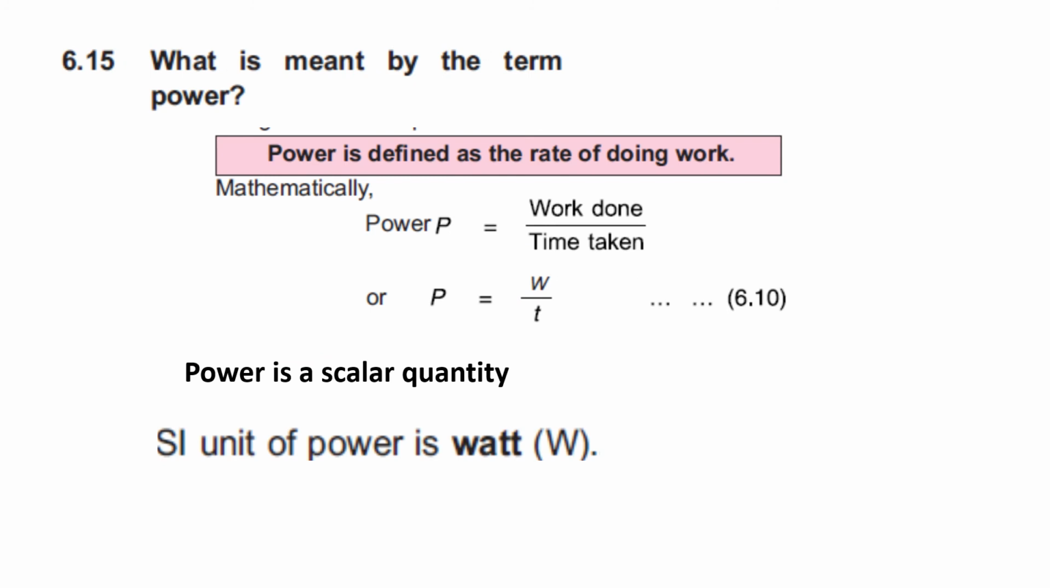Then 6.15 is what is meant by the term power. In this question, first of all you have to define power. Power is defined as the rate of doing work. Then you have to write the formula for power. Power P is equal to work done over time taken. You have to represent power by P, work by W, and time by T. Power is a scalar quantity, and the SI unit of power is watt, which you have to represent by W.